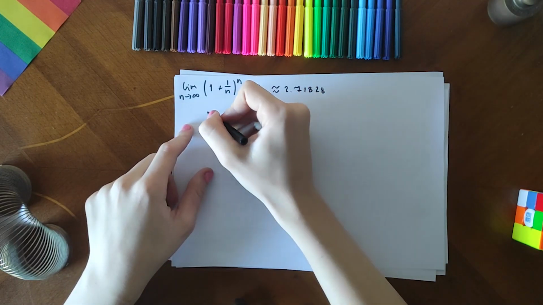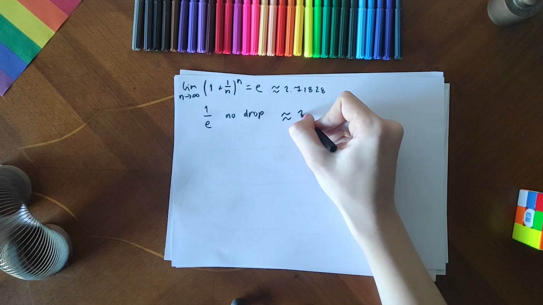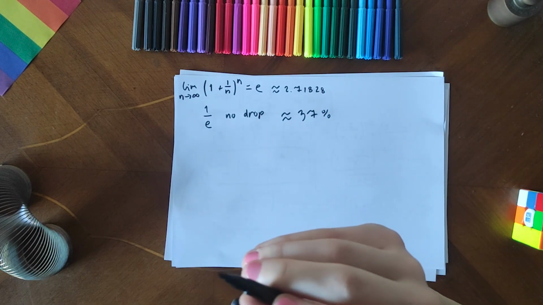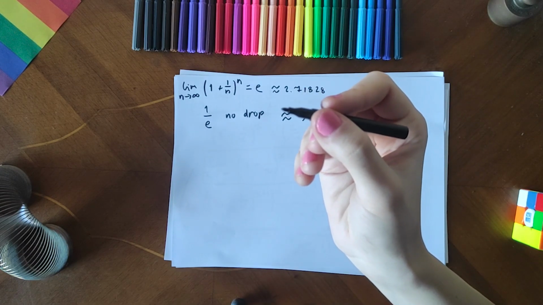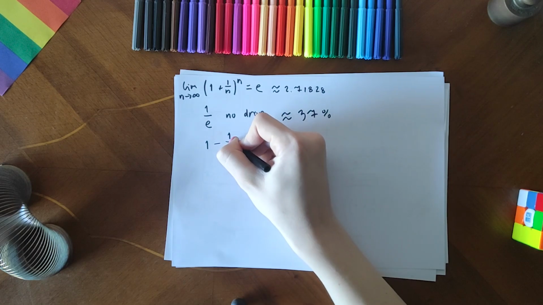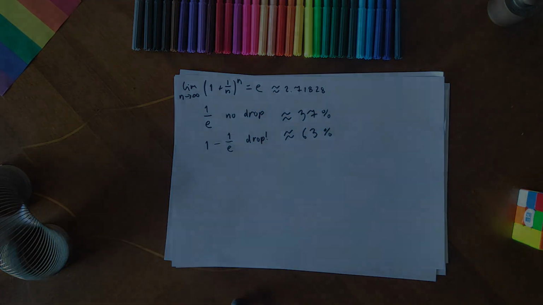And remember, we have 1 divided by this limit, so our intermediate result is that the probability of not getting the drop is 1 over e, or approximately 37%. And now we are finally ready to answer the main question. What is the chance that you do get the drop after x attempts? Well, it is 1 minus 1 over e, or approximately 63%.